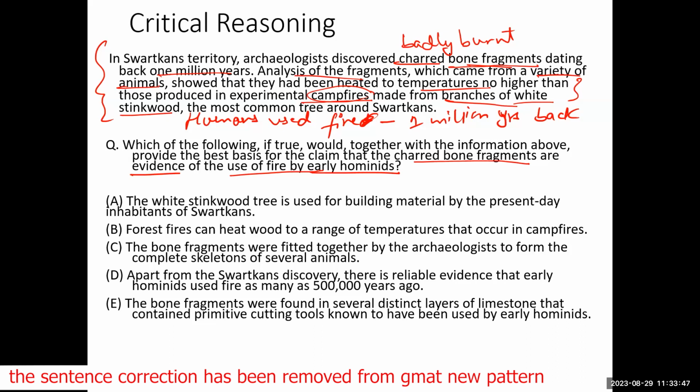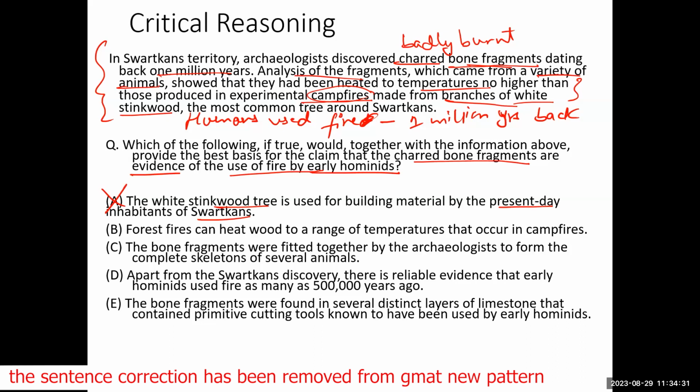Okay, so we need to look at that. If you look at option A, it says the white stinkwood tree is used for building material by the present day inhabitants of Swatskin. So this tree that is found in Swatskin is used in the present day by the people of Swatskin. Does this prove that humans were able to use fire 1 million years back? No. It simply states that people are using it today. We are not concerned about the uses today. We want to prove that humans could have used fire 1 million years back. So A does not. Okay.